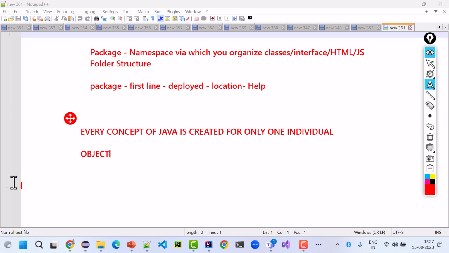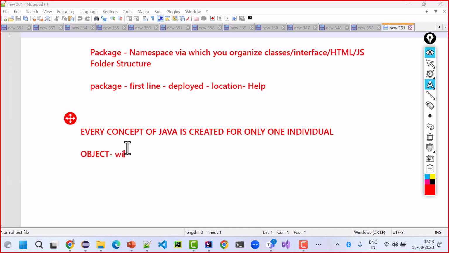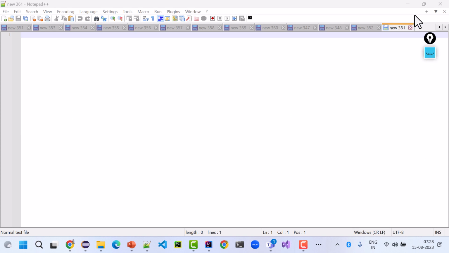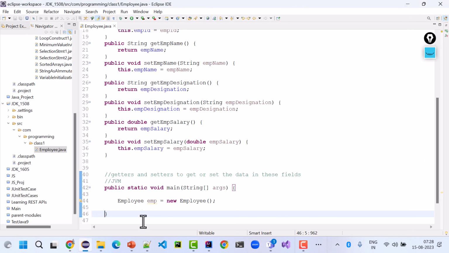Everything is created or everything will revolve around object, that you will see during the course, that every concept revolves around object. So here I created an object and I'm just setting the data.